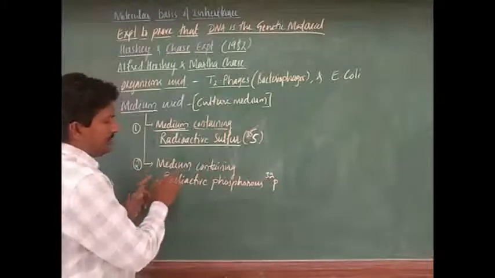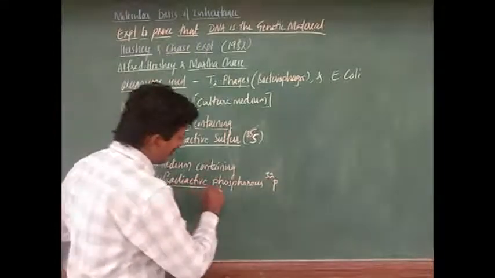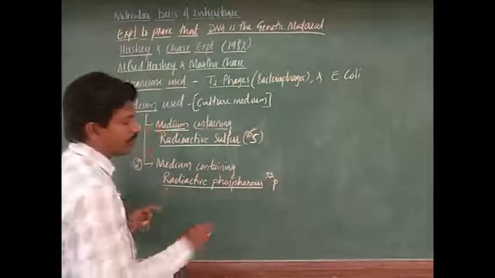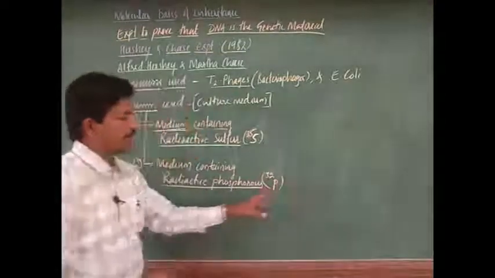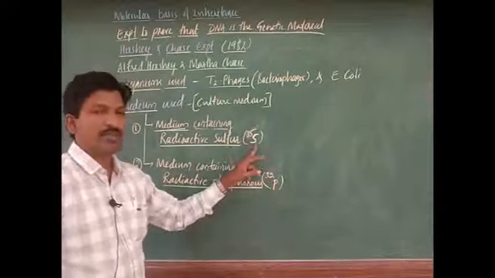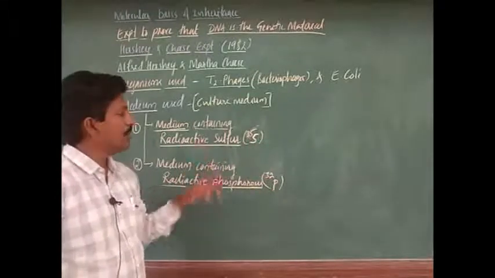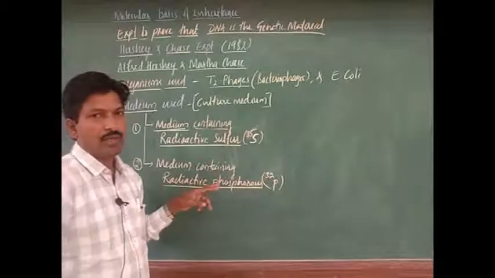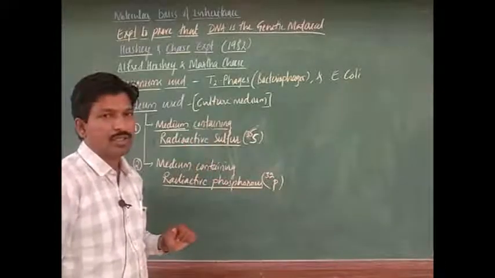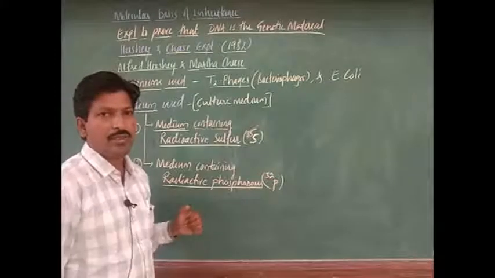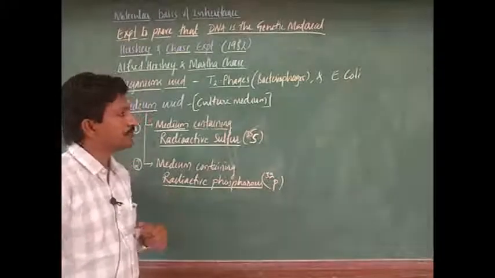The second medium contains radioactive phosphorus, P for phosphorus, S for sulfur. These two radioactive substances are used in the media in which these organisms, especially bacteria, are cultured.